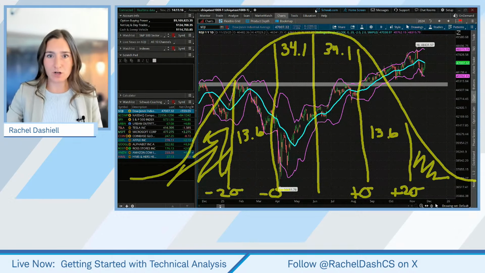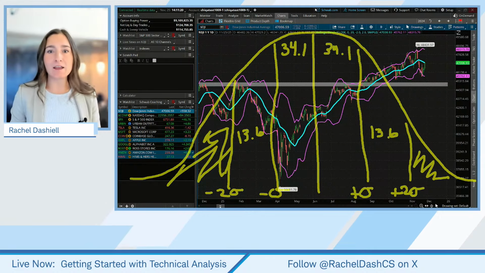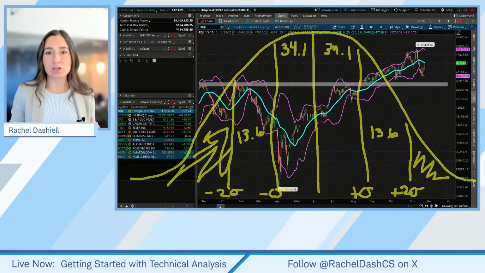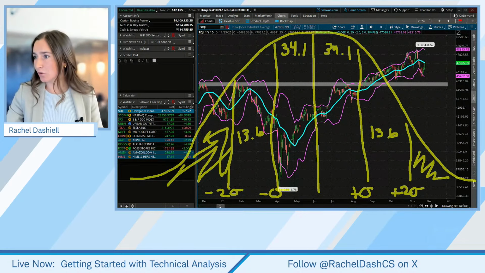So let's go through a couple of examples of what both of these would look like, what our buy and sell signals would be, and then we can dive into searching for some of these as well. So hopefully that all makes sense.